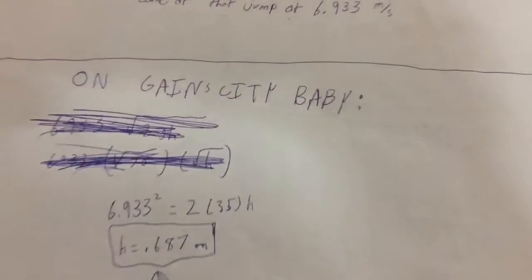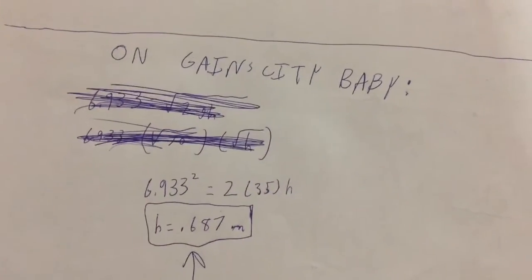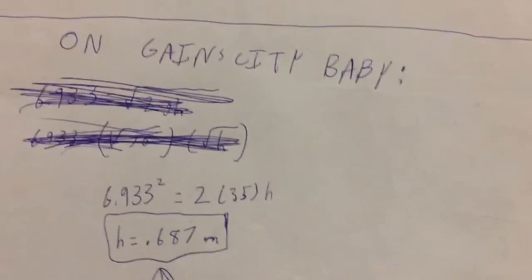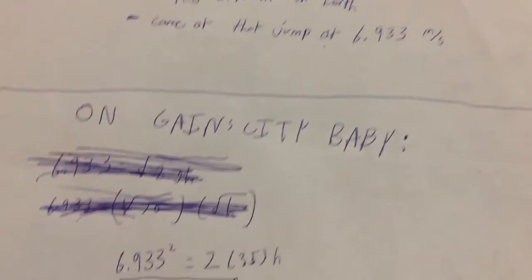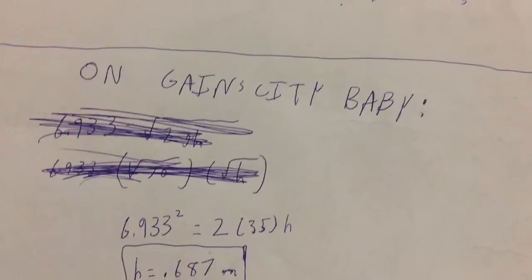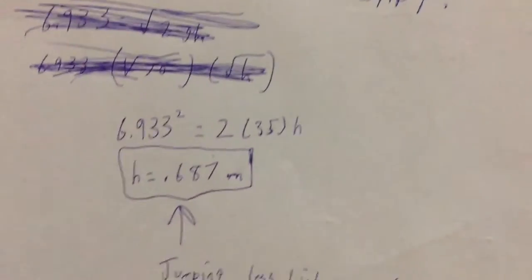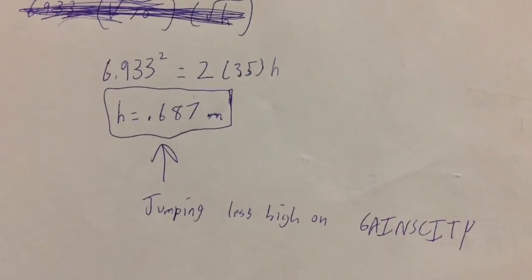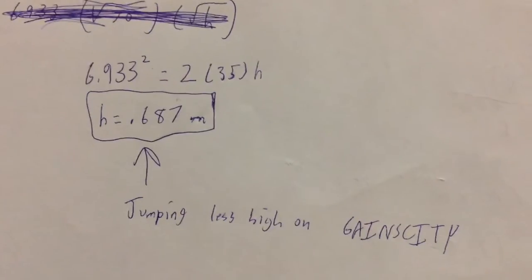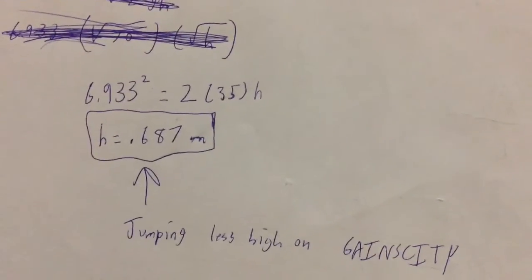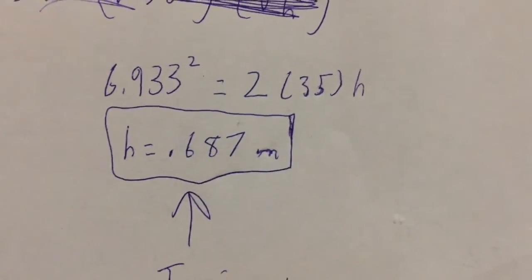And yeah, on GAINSCITY, baby, it's going to be a little different. So we're going to use that same equation, v squared equals 2gh, and plug in our numbers. We're going to say that he's running at that same speed on GAINSCITY, just for argument's sake. Then we can plug in our gravity, which is 35, and solve for h. And that h comes out to 0.687 meters.